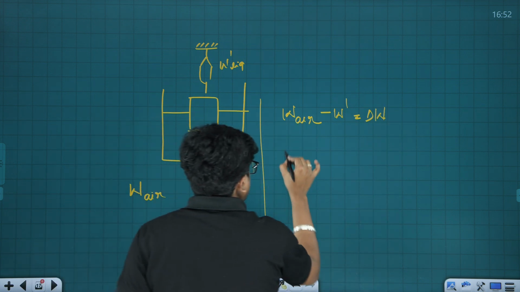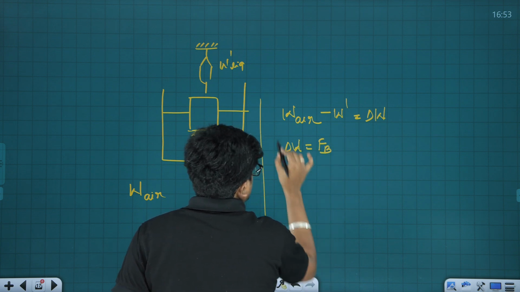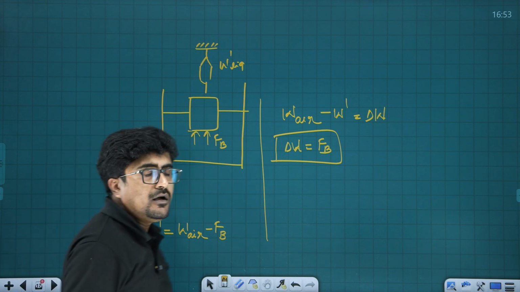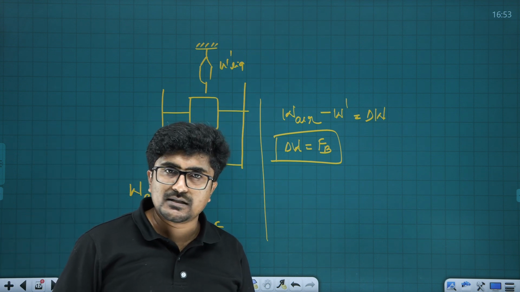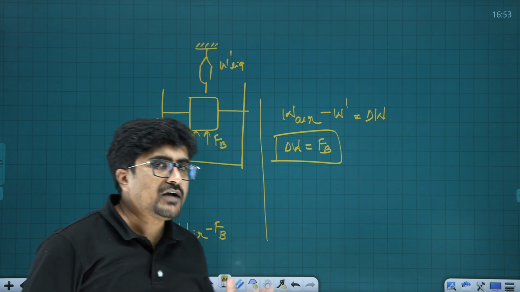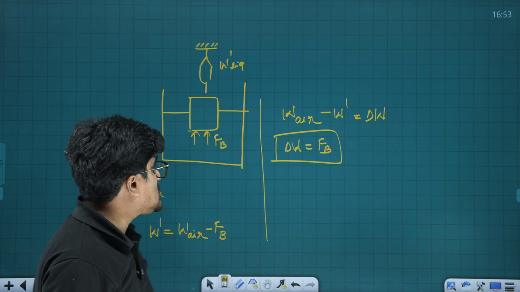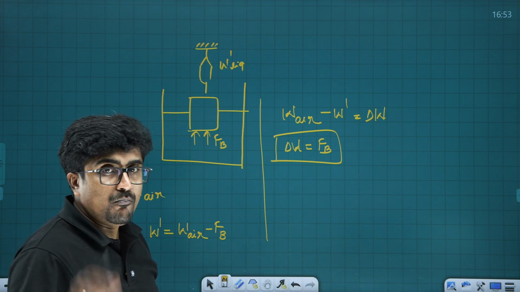It is the buoyant force, F suffix B. So when a body is partially or fully immersed inside a liquid, it experiences a weight loss, and that weight loss is the buoyant force.